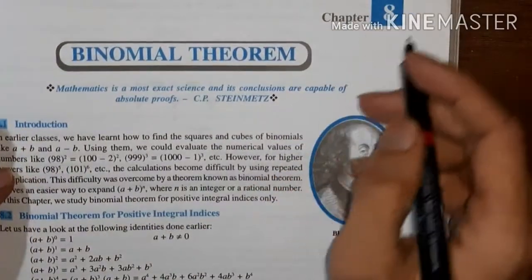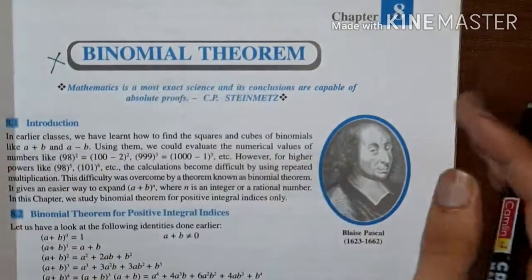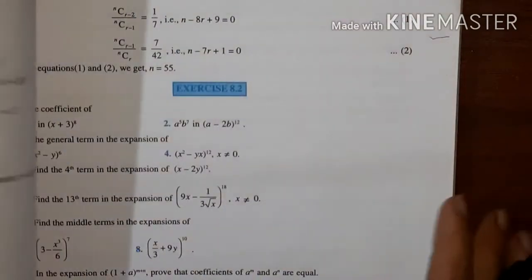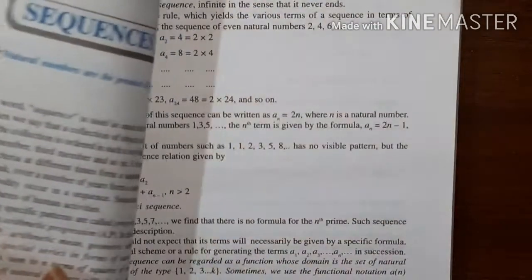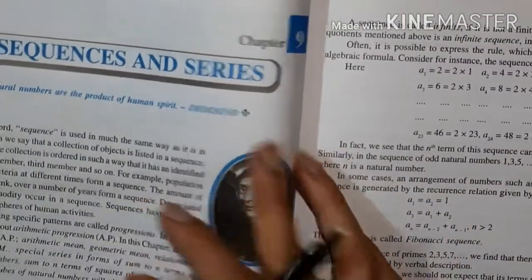Now if we look at chapter 8, the entire chapter is deleted. Binomial theorem, the entire chapter is deleted.